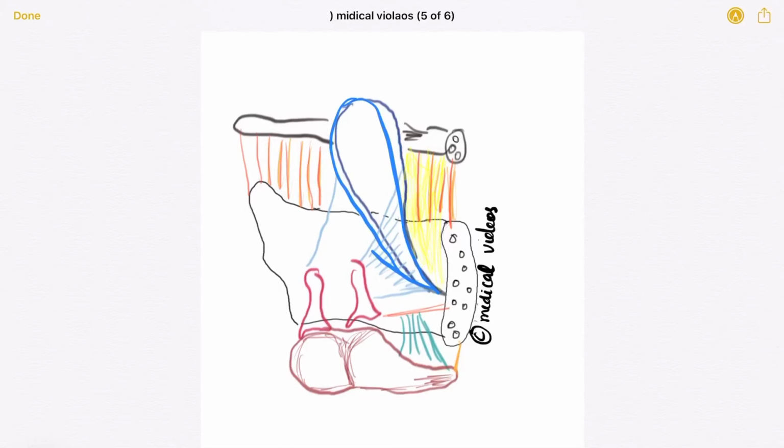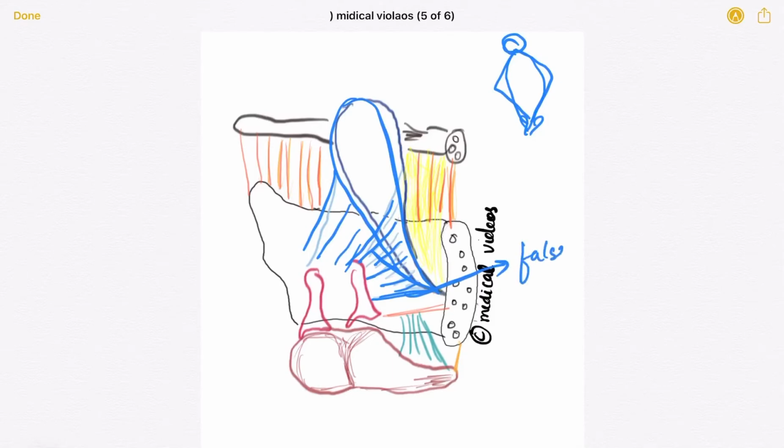Fine. Now here from the epiglottis you can see one membrane going to the arytenoids. Okay, so basically it is quadrangular shaped, where here there is the epiglottis. Fine. Here there are the arytenoids, and basically these are aryepiglottic folds. Fine. So basically this is the quadrangular membrane, and the bottom part of the quadrangular membrane forms the false vocal cord.